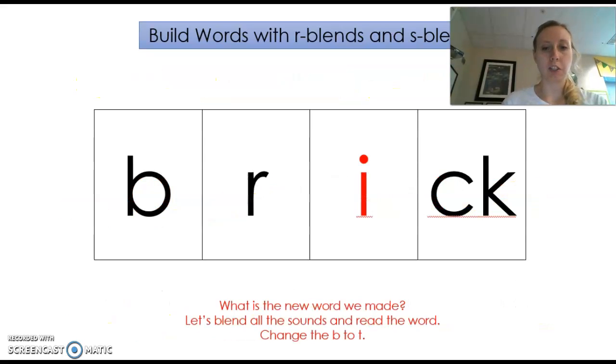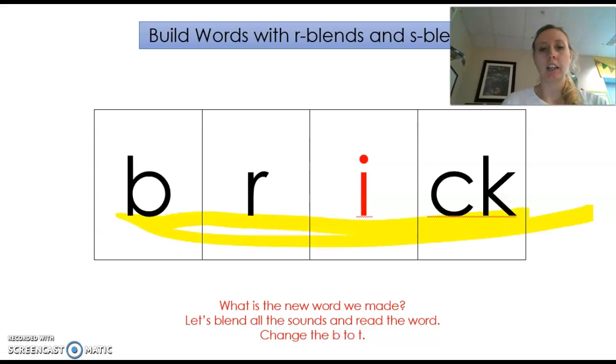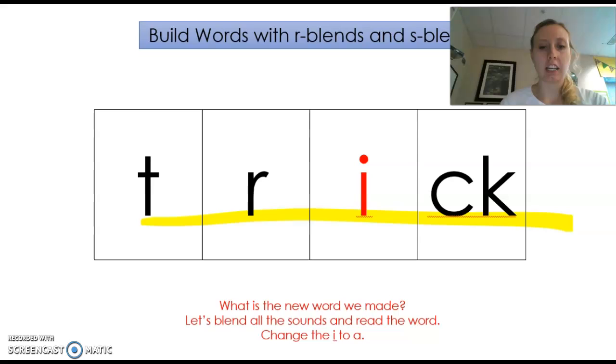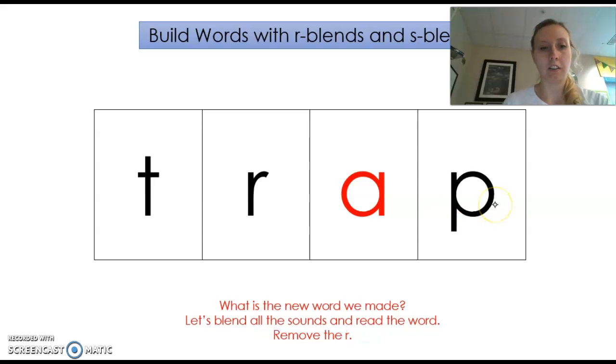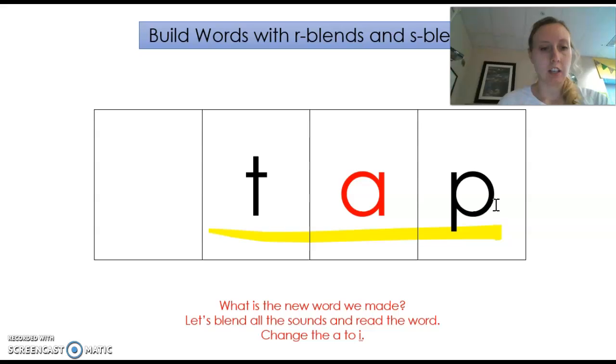Okay, so this is where we're changing a sound to make a new word. So let's blend this. Brick. So the word is brick. Change the b to t. Trick. Change the i to a. Track. Change the k to p. Trap. So trap. Get rid of the r. So cover that up. Look at it. It becomes tap.